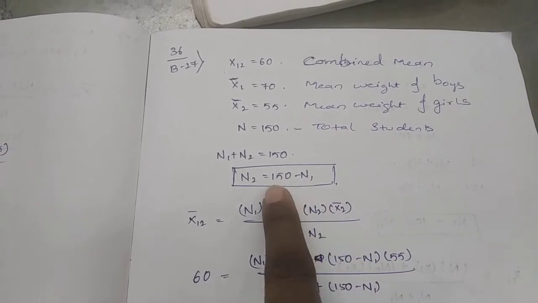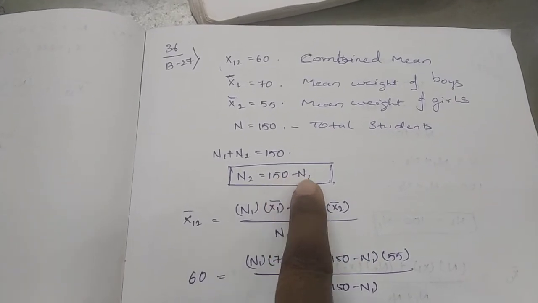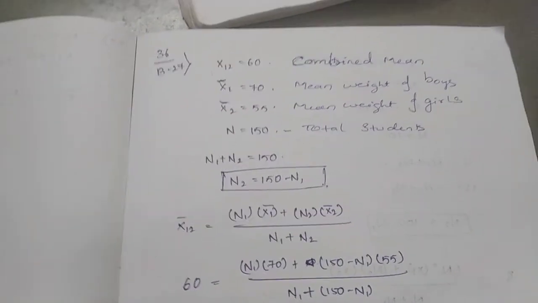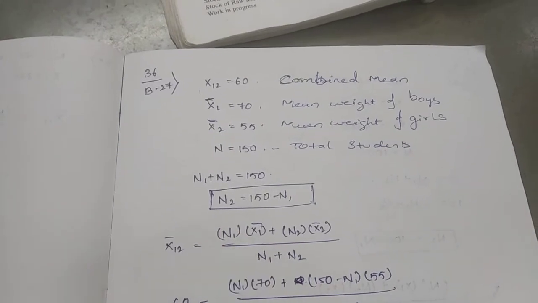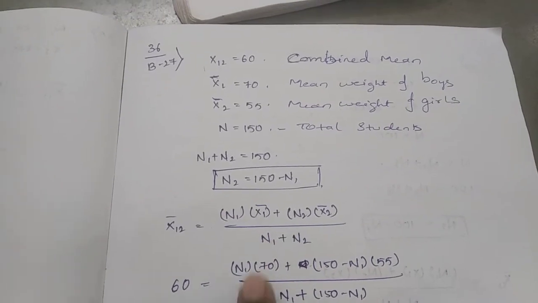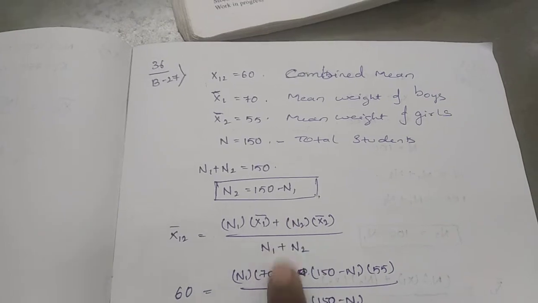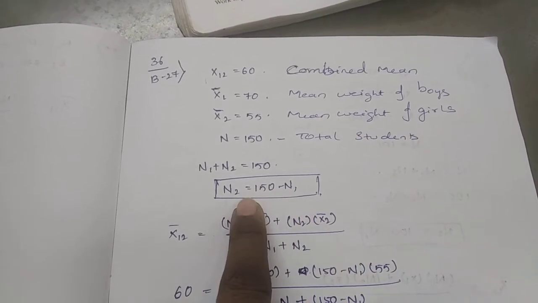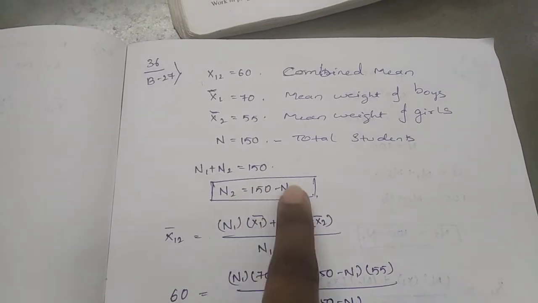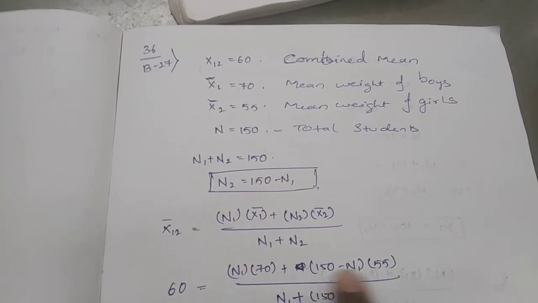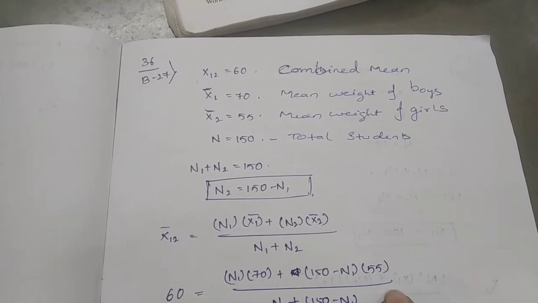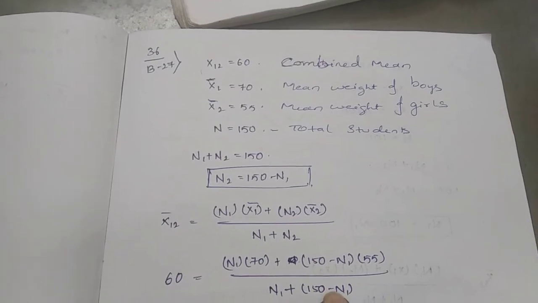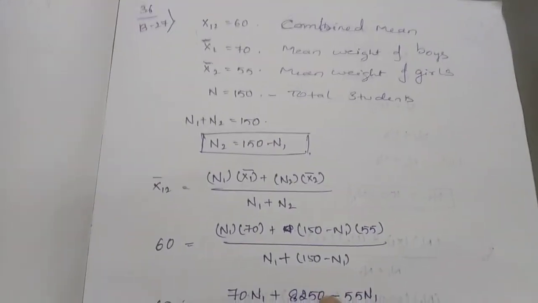Nothing but in n2's place I have substituted this value, 150 minus n1, and mean 2 is how much? 55. Okay, listen carefully here, substitution is there. So n1 already I have written as it is. Why? Because we have to find the n1 value, and mean 1 he has given in the question itself, that is 70, and n2 value how much we got here? 150 minus n1. So 150 minus n1, and mean 2 how much he has given in the question? 55. Okay, divided by n1 plus n2. n2 is nothing but again 150 minus n1.